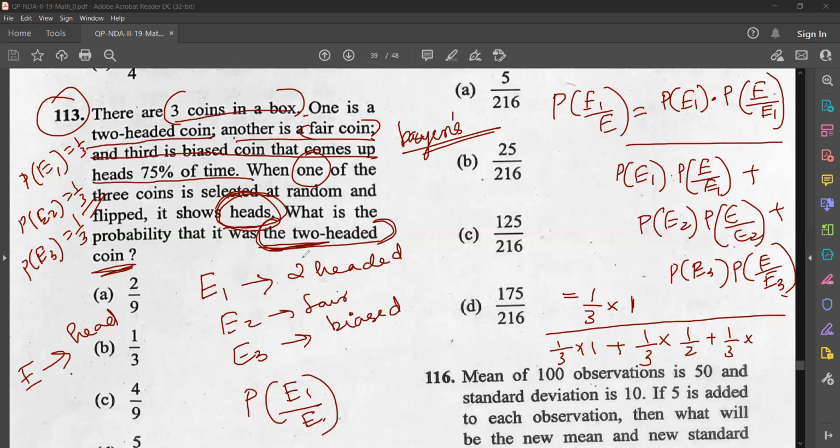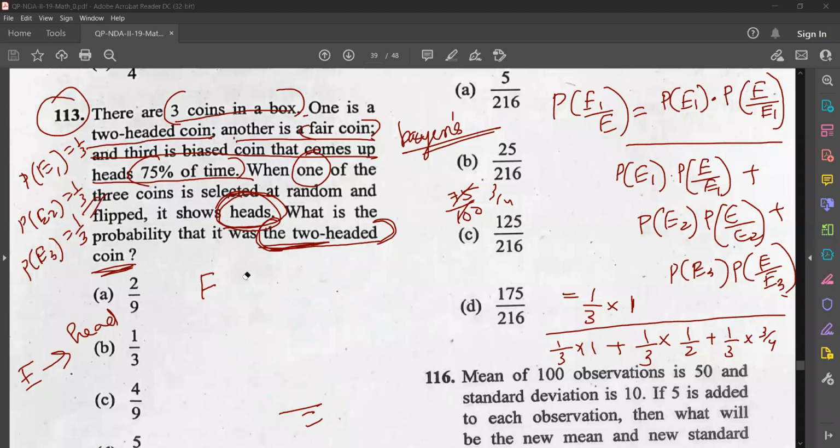E given E3 means from the third coin, 75% of the time the head is coming. 75% means 75 by 100, isn't it? So that is 3 by 4. Now it's just solving. Solve this and find out the answer.